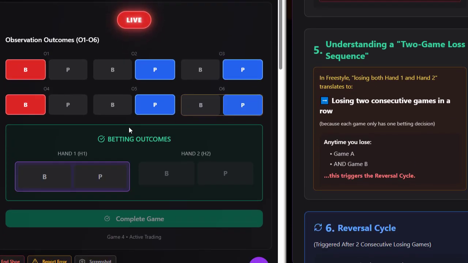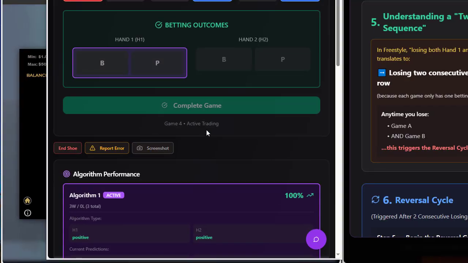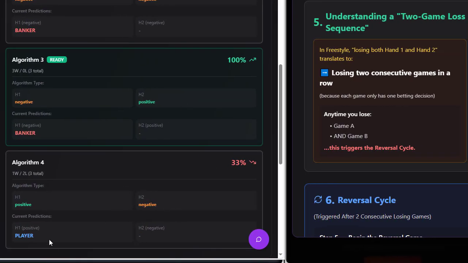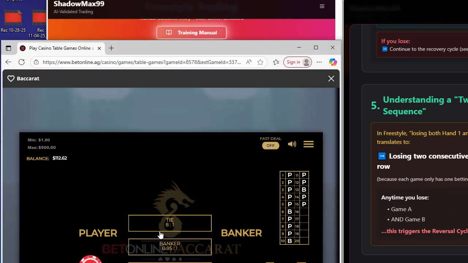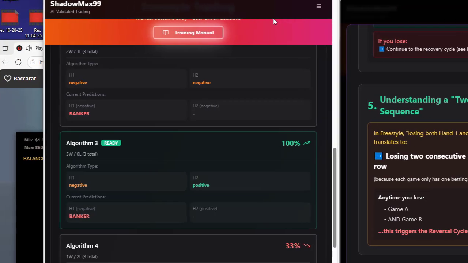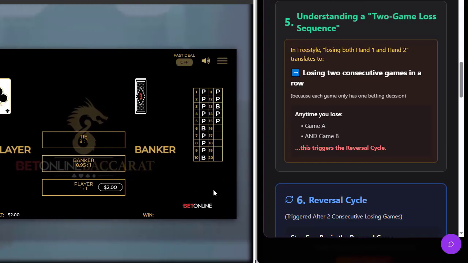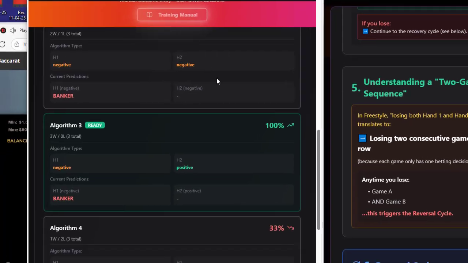It says player. All right, so now that we're on game 4, we're going to go to the lowest algorithm. We're going to play exactly what it says here, except this time, it said player, we're going to do 2 units on player. And banker wins.